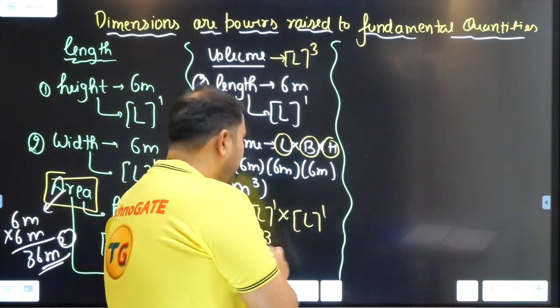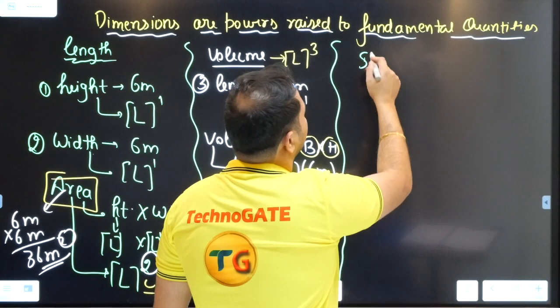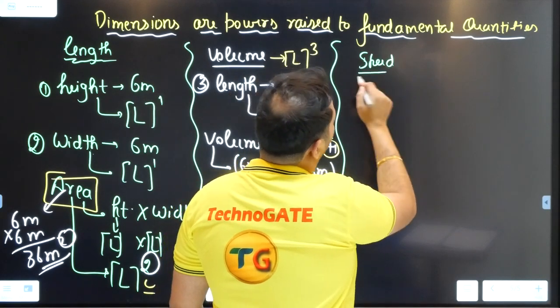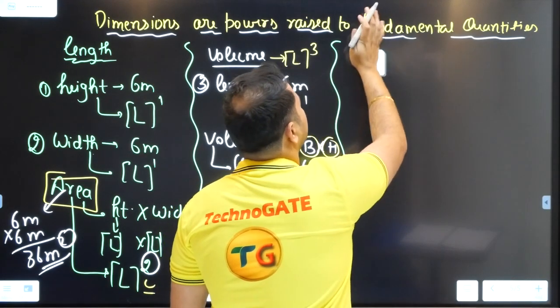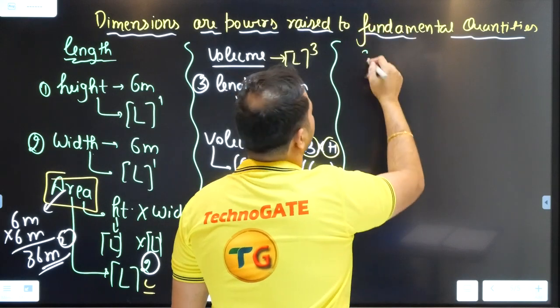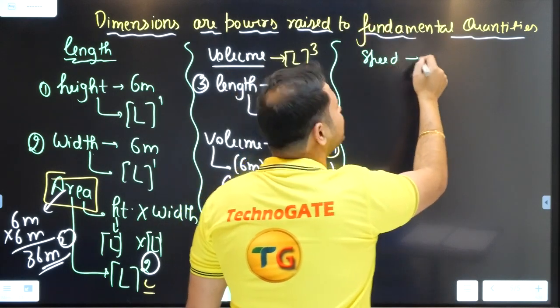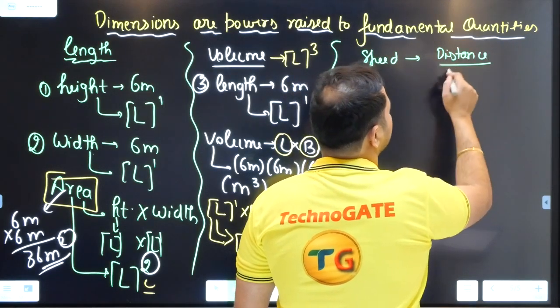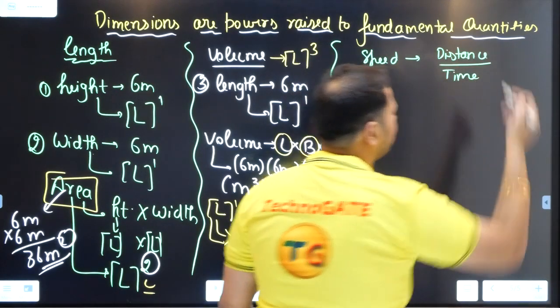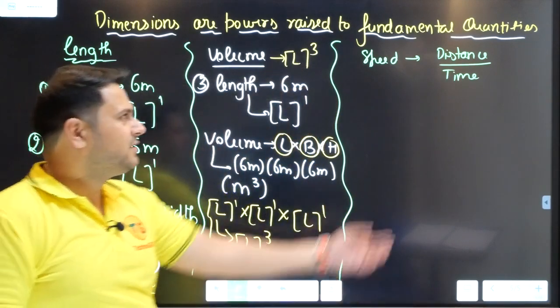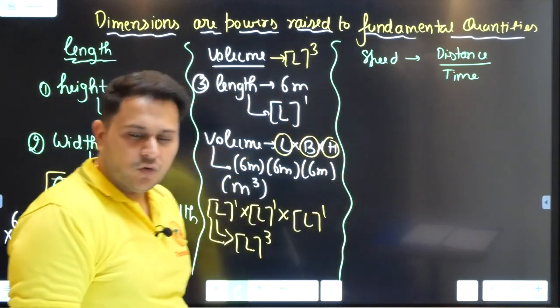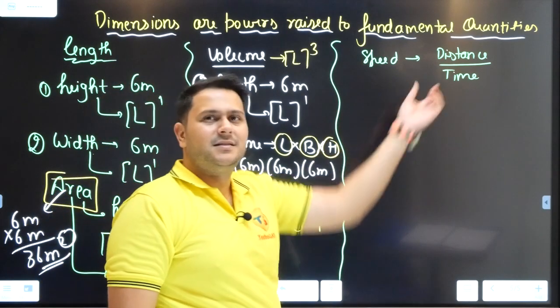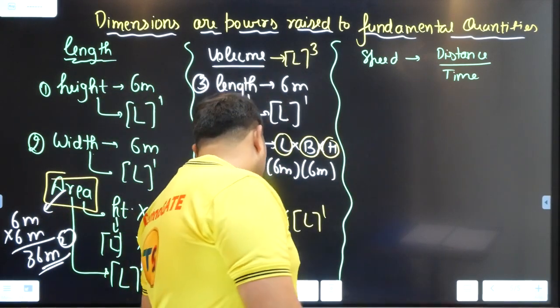Now, when I write speed, what is the formula of the speed? All of you, come on with me. Speed is given by distance covered in the unit time, or distance by time. This is the formula of the speed. All of you must have been learning it from standard 5th, 6th, 7th, right? So when I say speed is distance by time, all of you come with me.